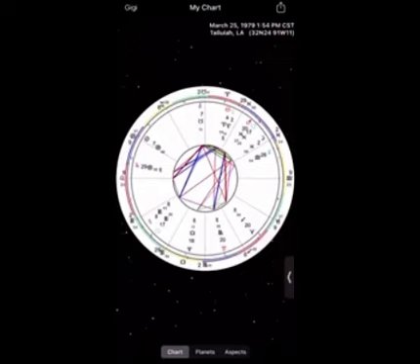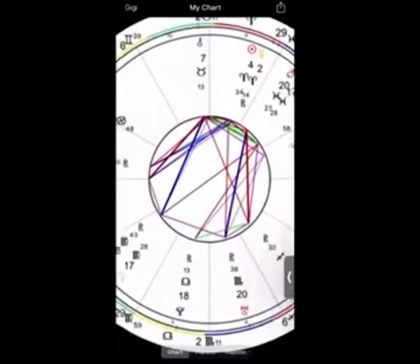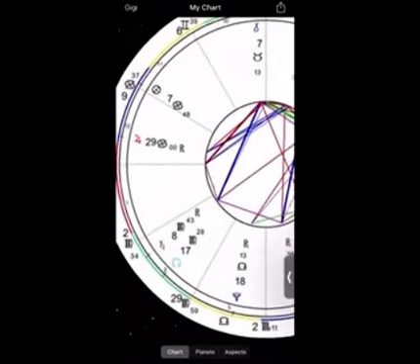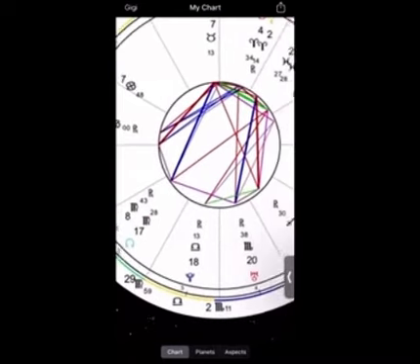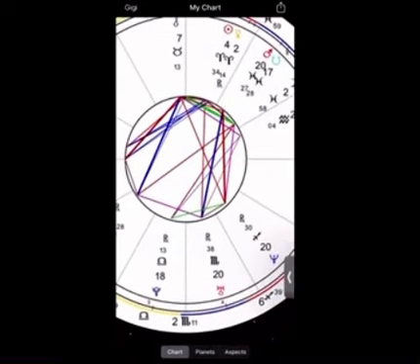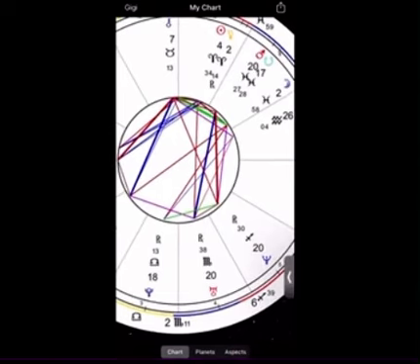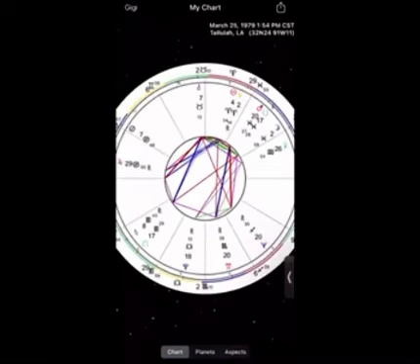The reason why I like y'all to go to Cafe Astrology first and screenshot is because you will get confused if you don't know symbols. As you can see, there's no word Aries on here. There's no word Taurus. There's no word Virgo. So if you don't know the symbols, which is the basics of astrology, you will be confused looking at this wheel chart, okay?